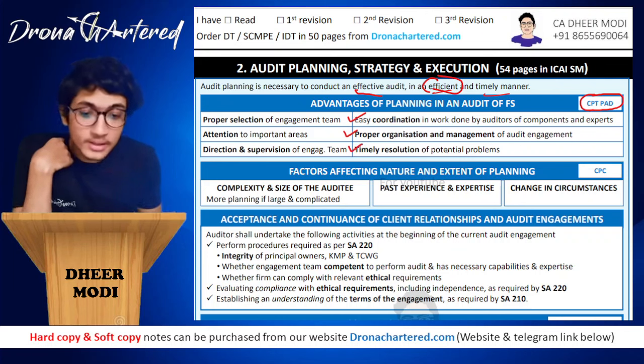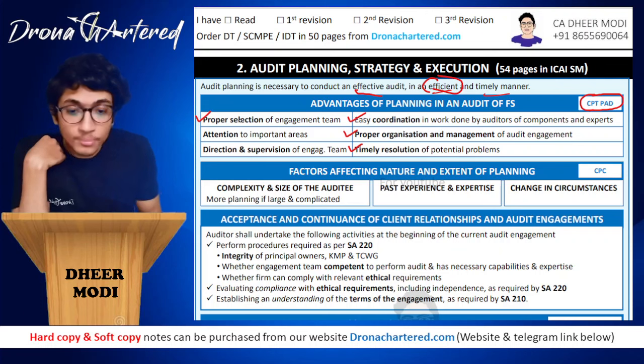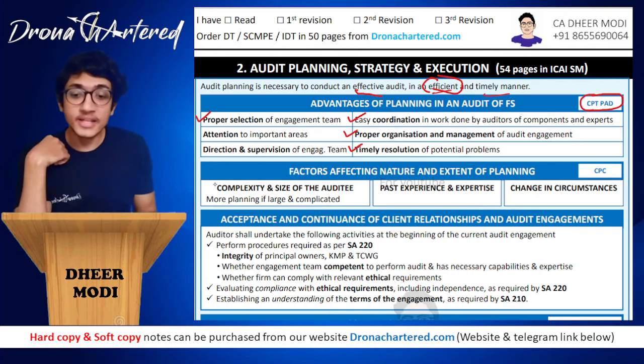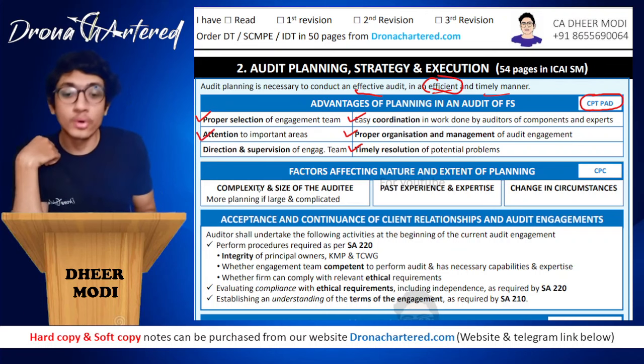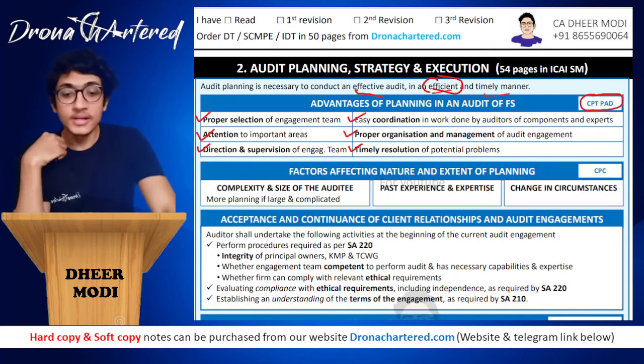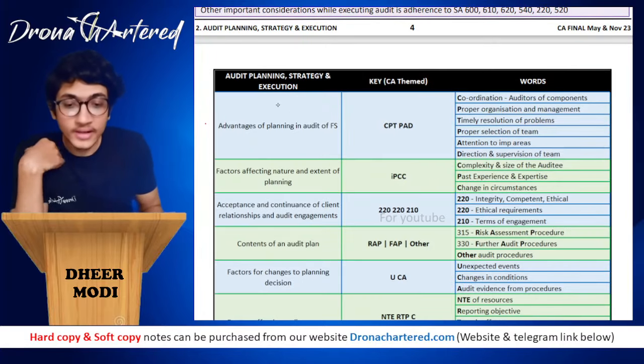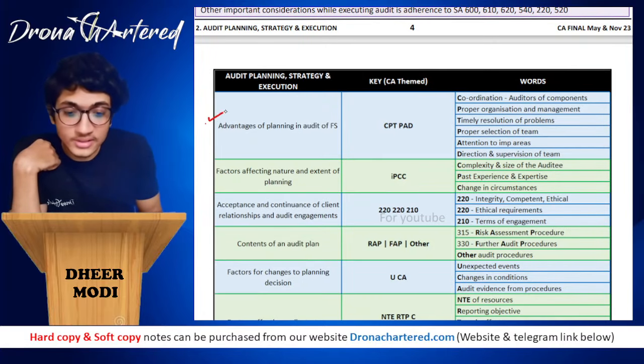T is your timely resolution of potential problems. Then P is your proper selection of engagement team. A is attention to important areas. And D is your direction and supervision of engagement team. Okay, so we will take this over here also, so that we are done. Advantages of planning in an audit of financial statements.